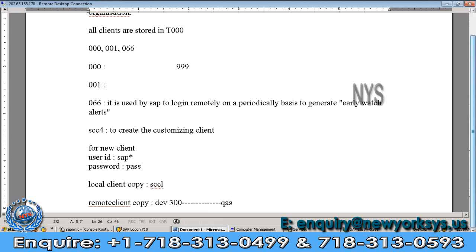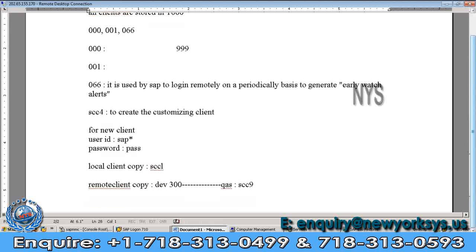I want this development system client 300 information in the quality system. At that time we will do the remote client copy. For remote client copy purposes, we will use the SCC9 T code.